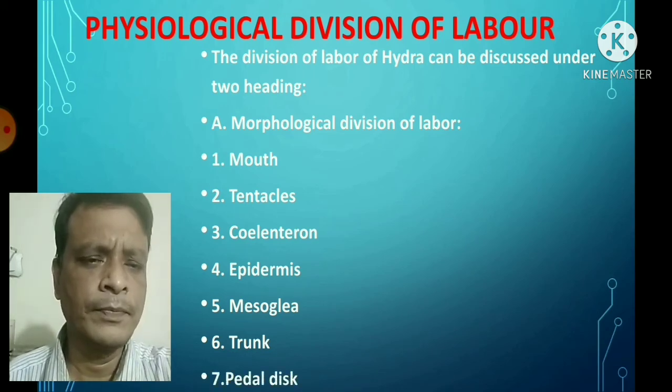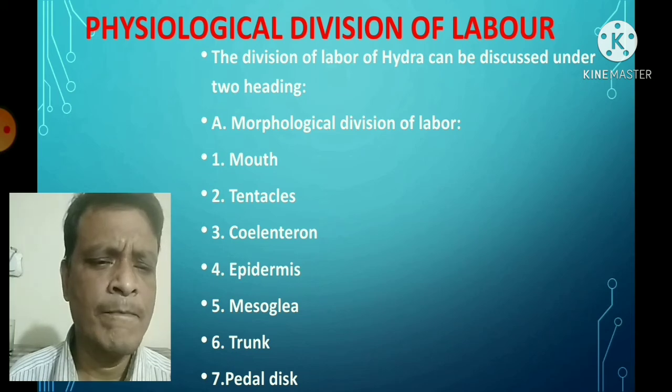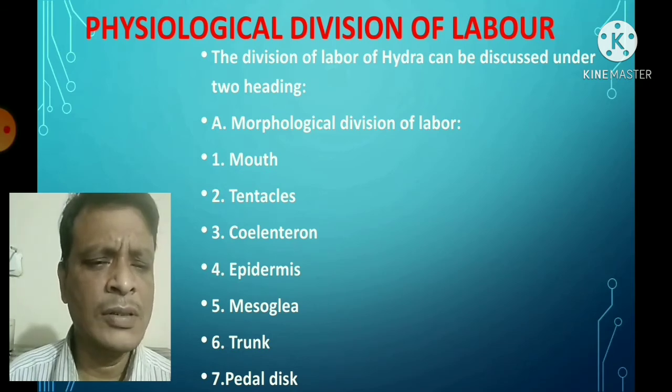And number 7 is the pedal disc. The pedal disc is the part of the hydra which helps in the attachment of the hydra to any substratum like aquatic vegetation or stone. The pedal disc is also involved in locomotion, for example gliding locomotion or floating locomotion. Some of the glandular cells in the pedal disc can create bubble-like structures, and with the help of the bubble, hydra can also float.